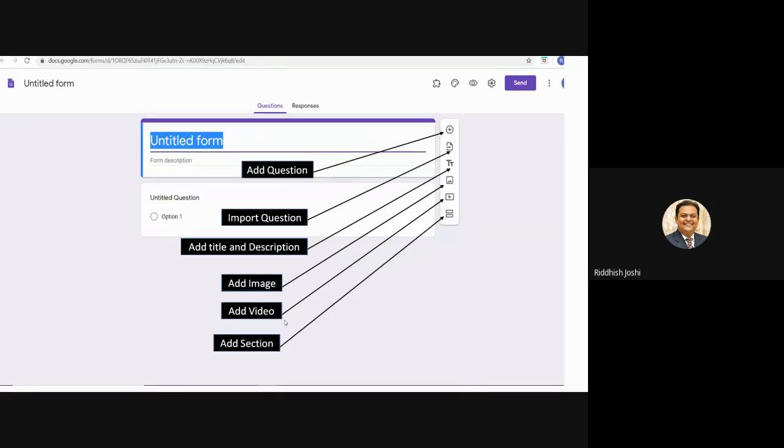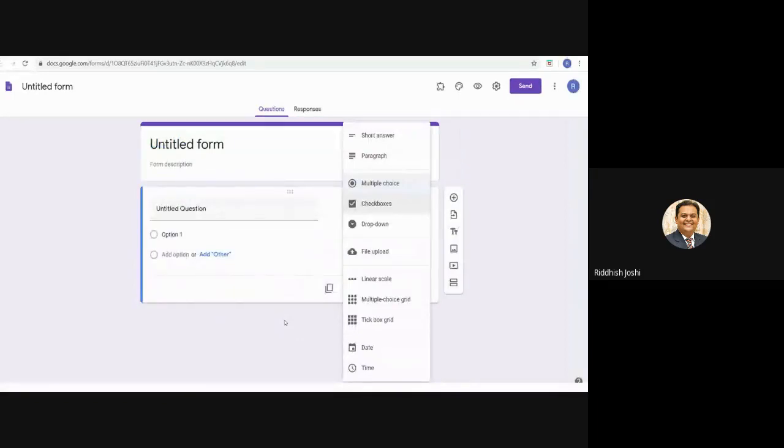If you want to have a section, you can use this tab to add sections, right? And the section technique in Google Form you can very well apply. So these are the options you can utilize. Once you click on the question, these are all the types of questions that you can use in your Google Form.